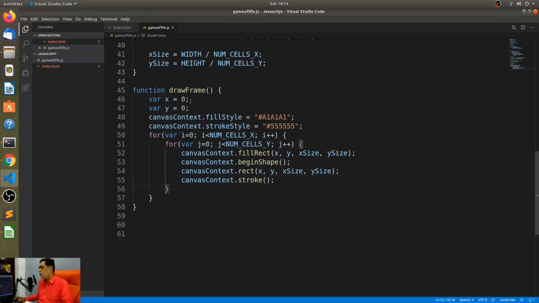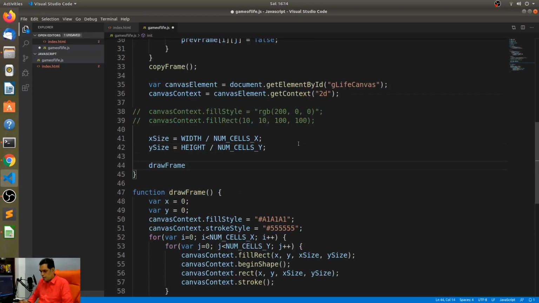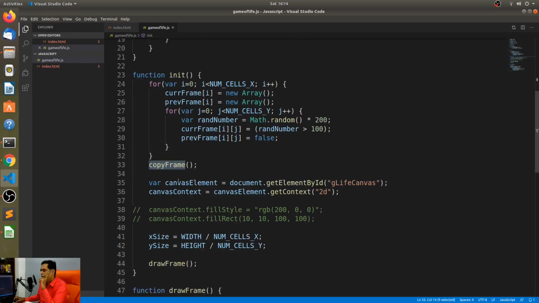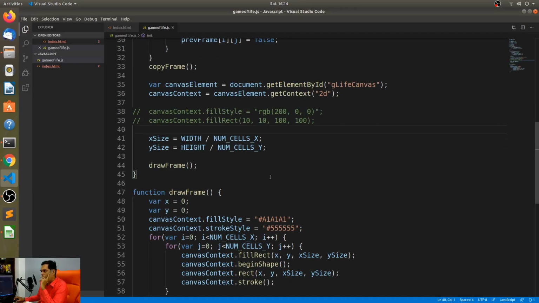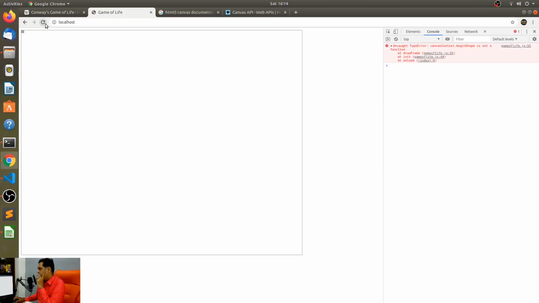So that should be the draw frame, and the draw frame should be called after everything has been initialized. So at the end of the init function, when we've initialized the array, initialized the frames, initialized the context, after that we can just draw the frame. All right. So now let's see what this looks like. Hopefully there are no errors. All right. So there is just one rectangle that is drawn at the top left corner, and it says begin shape is not defined.